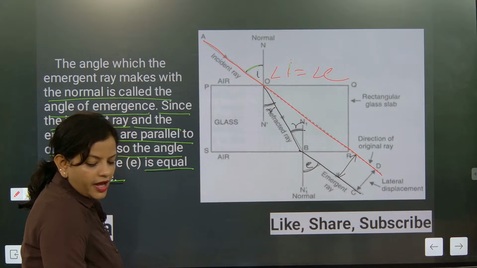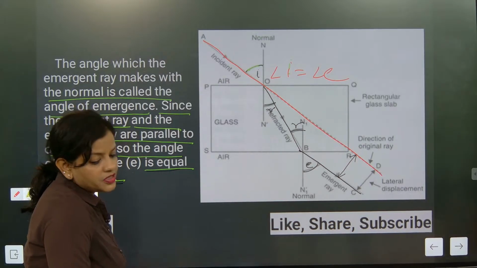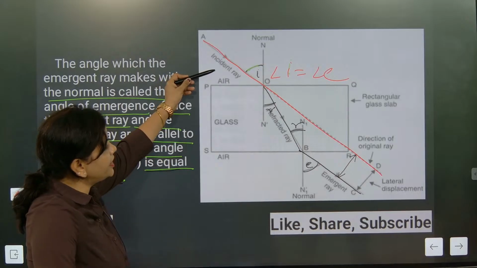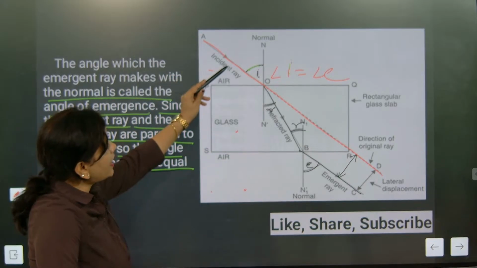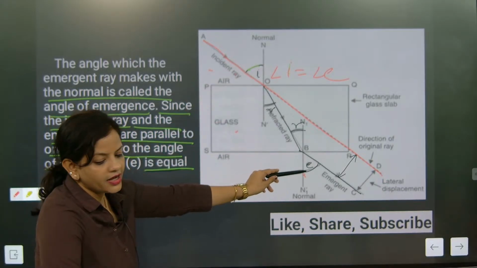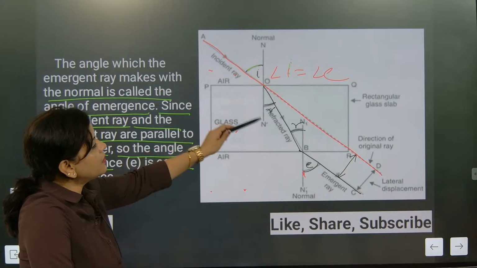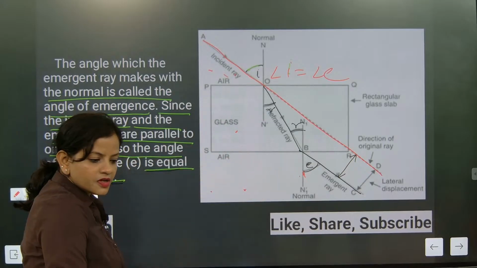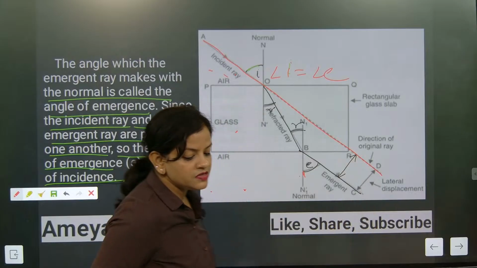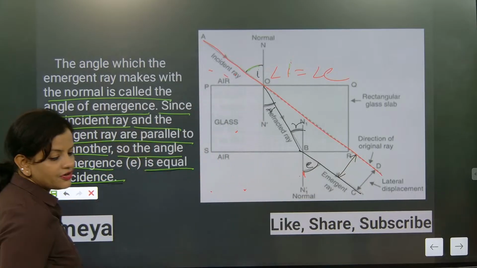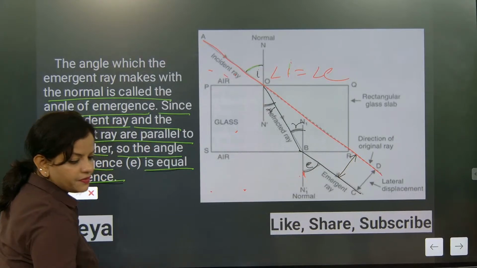Did you get this point? Angle of incidence and angle of refraction. When the light ray is coming from one medium, goes into another medium and then comes out, the angle of incidence will become equal to the angle of emergence. Understood? You remember this one. Incidence will become equal to emergence. And this variation is called lateral displacement.